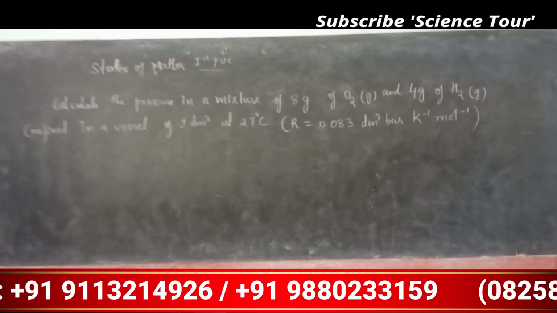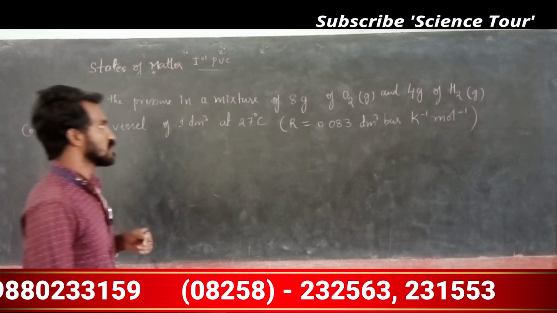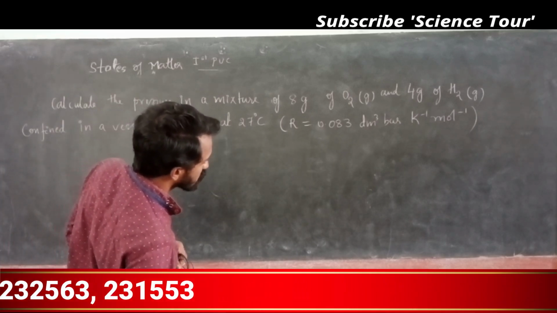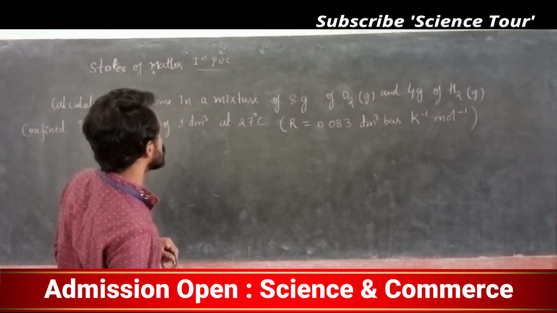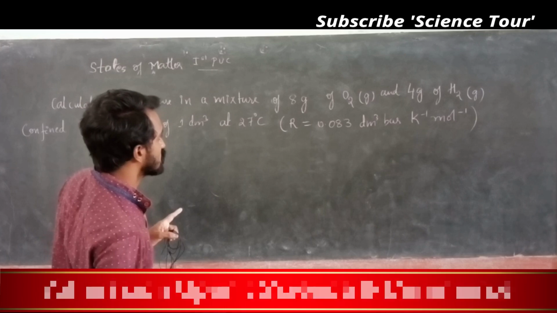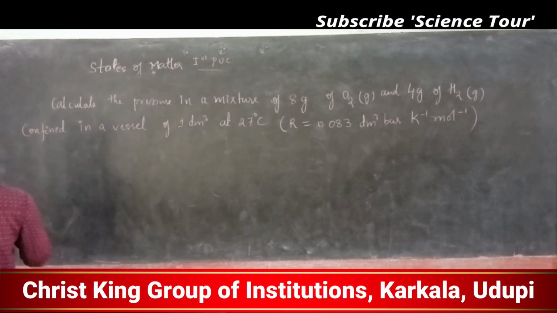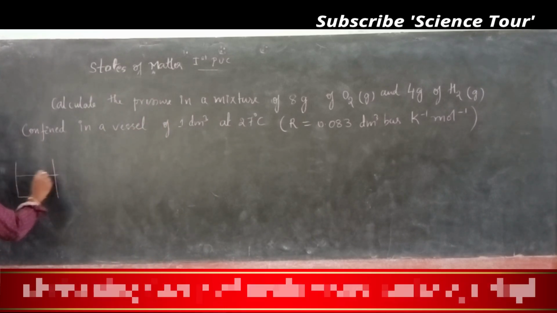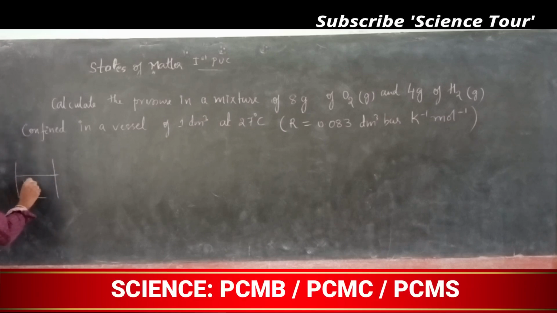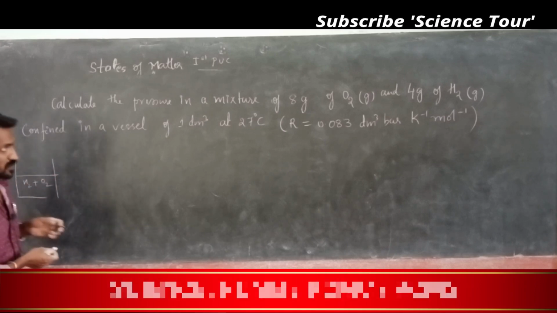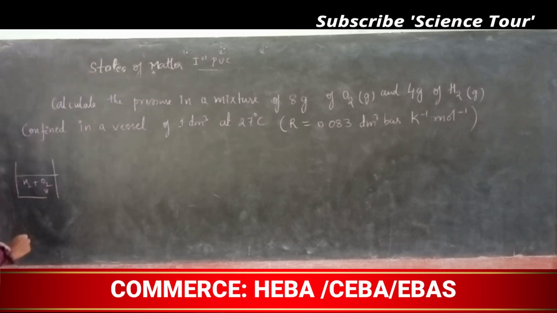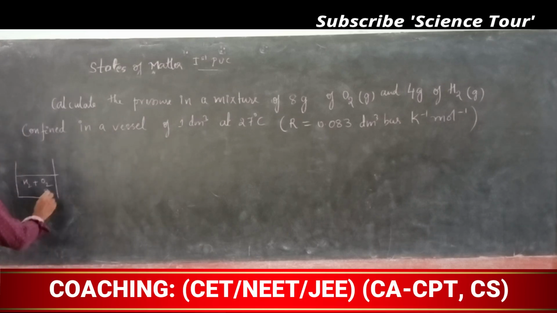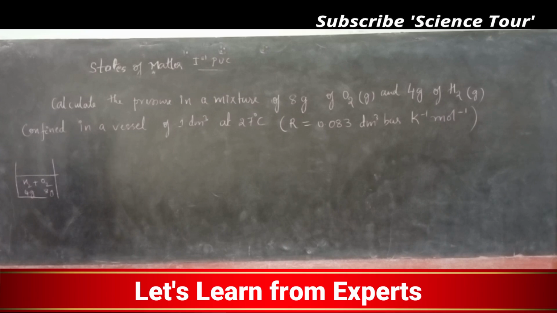My dear students, one more problem. Calculate the pressure in a mixture of 8 gram of oxygen and 4 gram of hydrogen confined in a vessel of 1 dm cube at 27 degrees Celsius. R value is given. So what is given actually? In one vessel, hydrogen and oxygen are present, correct? 8 gram of oxygen and 4 gram of hydrogen.